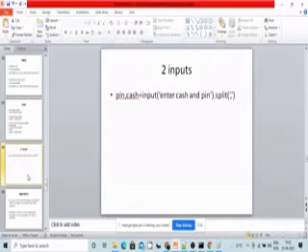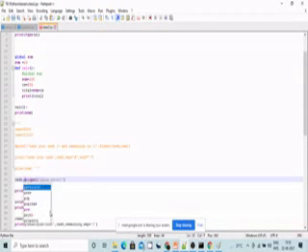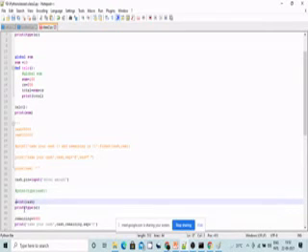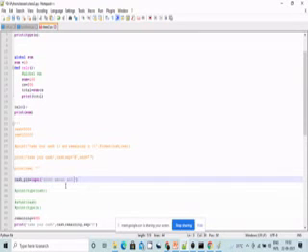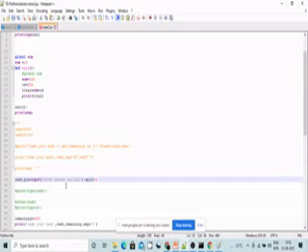Let us take an example: cache comma pin equal to input, enter the amount and pin, dot split, comma.